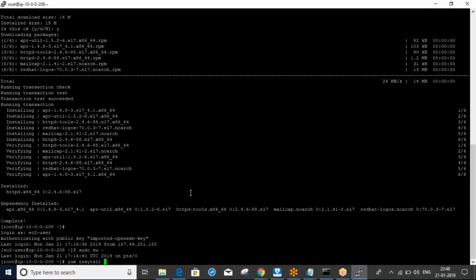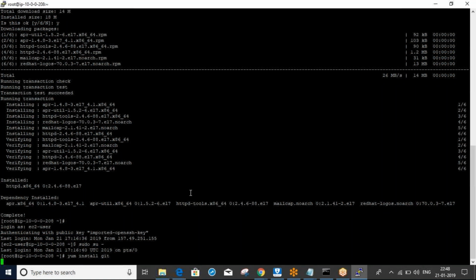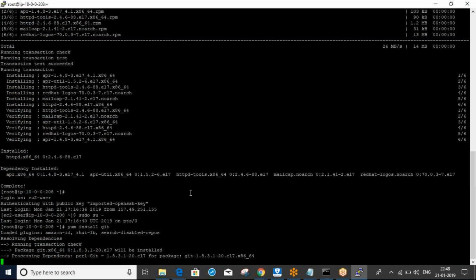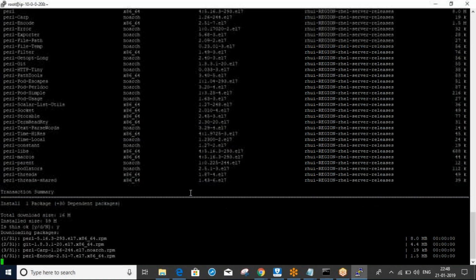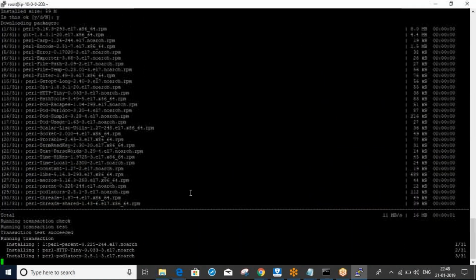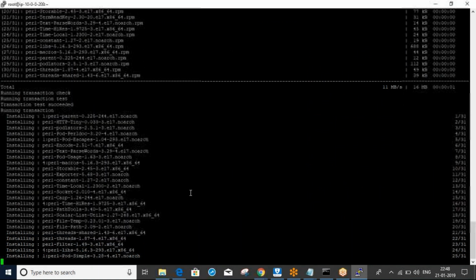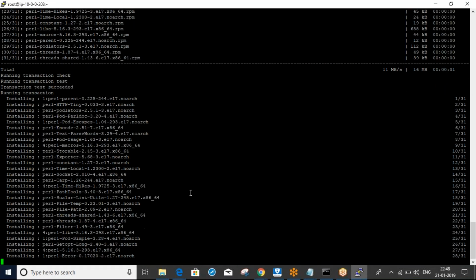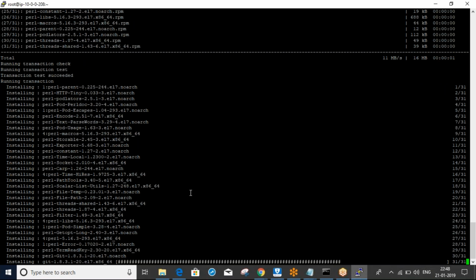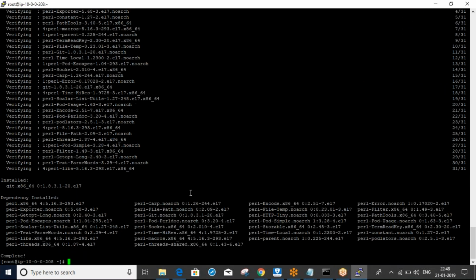Install git. It is downloading. The difference between public subnet and private subnet is very important in interviews; they will definitely ask.